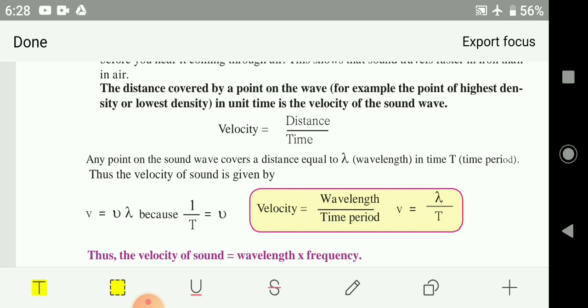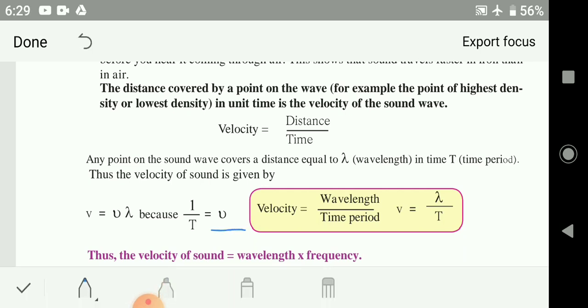As 1 upon T is equal to nu, this value is called nu. So 1 upon T means nu. So nu means 1 upon T, and instead of nu, what you are doing here is substituting. So V is equal to 1 upon T into lambda.